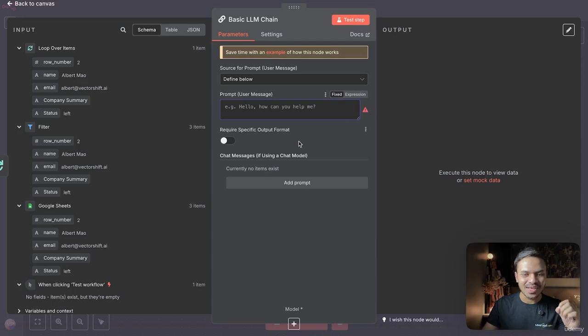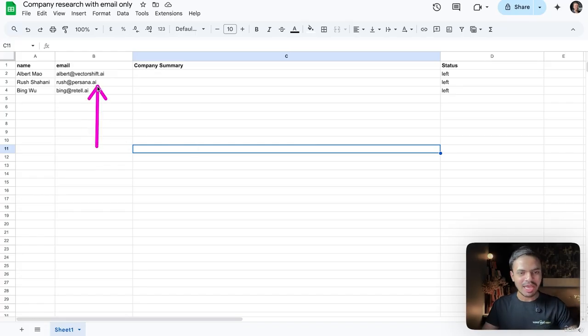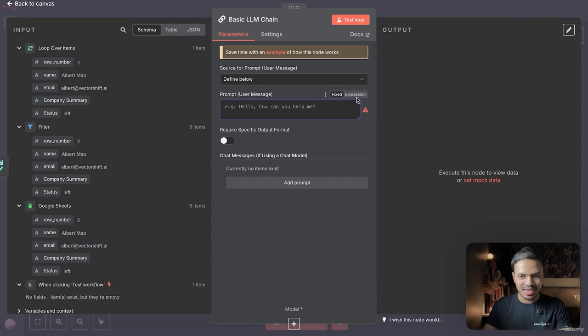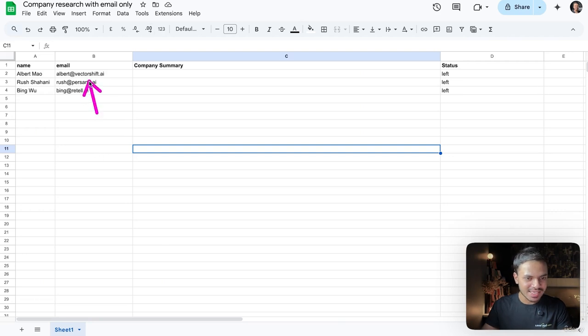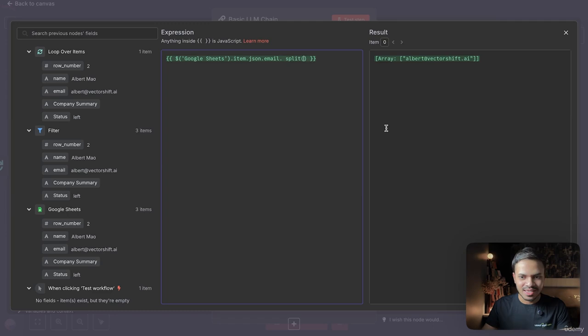And here's the fun part. What we want to do is extract the website or the domain from the email only. So we will input a formula. Click on expression and let's open it. So drag and drop the formula here from Google Sheet. And at the end, we can say we want to split, open brackets, we want to split after @. For instance, we want to get only this field which is VectorShift AI, Persona AI, and not the first input. So we can say split after @.